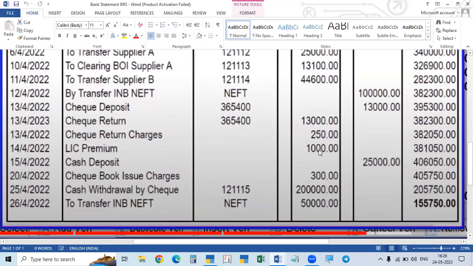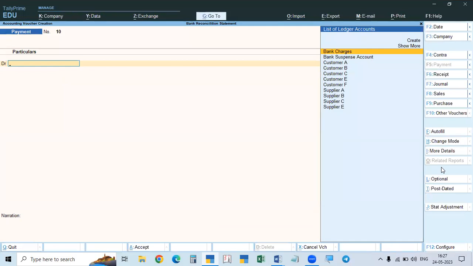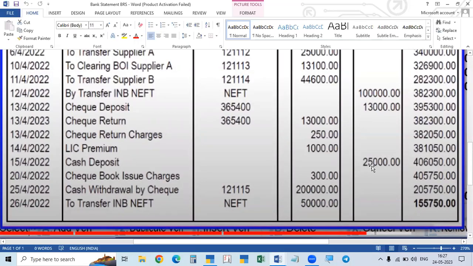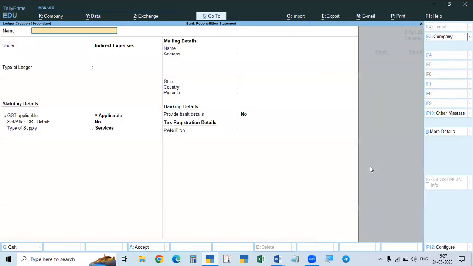That is LIC premium paid. Again, you have to make the entry, accept. This is also a payment only, but the bank paid the money. Whom did we pay? LIC premium. It is not a bank charge. LIC premium paid is our expenditure, but we should not enter it as an expense because LIC premium is for human beings. That is for the proprietor, not for the company. So the company will have no LIC premium. LIC premium paid for the owner is nothing but a withdrawal by the owner. It is the expenditure of the owner. So we have to take it as the open account, withdrawals account.